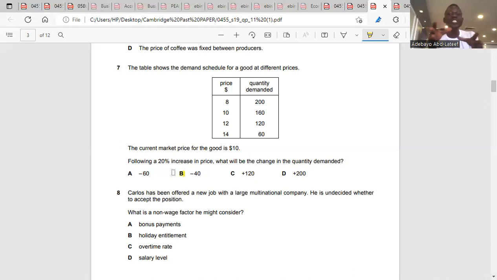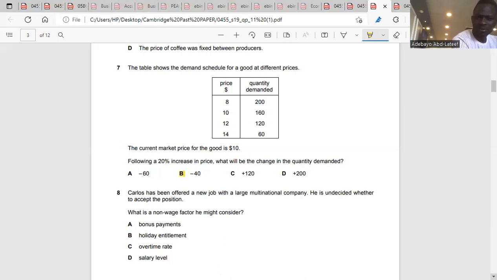Yeah, the quantity is 120. Yes. But what is the change? We are not talking about the quantity. We are talking about the change in quantity. Do you get it now? Yes. So the change in quantity when the price increased by 20%, from 10 to 12, is negative 40. I think it's clear. All right, then we'll go on. So that's question 7.